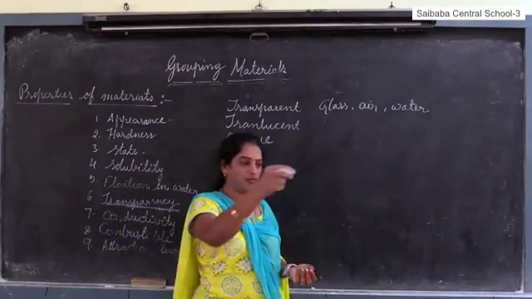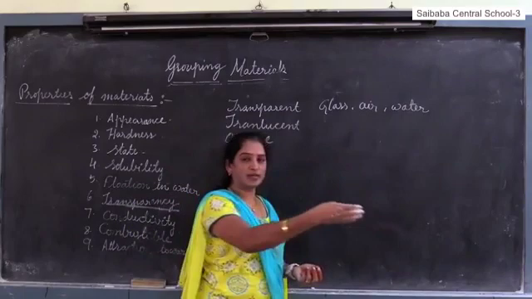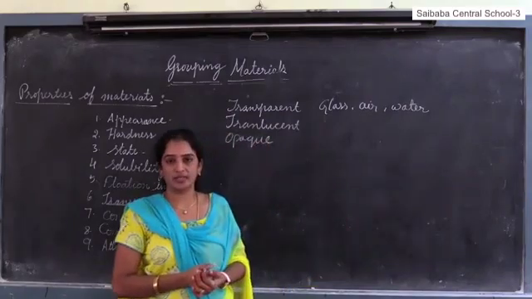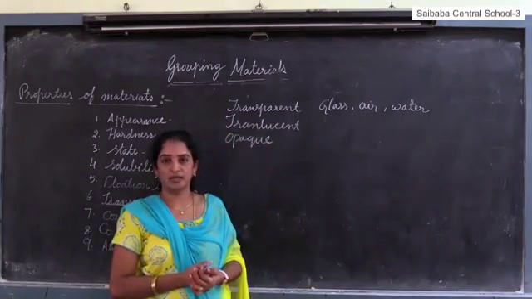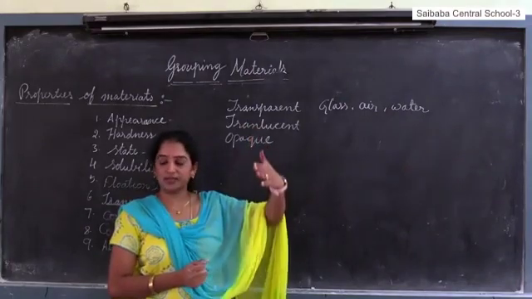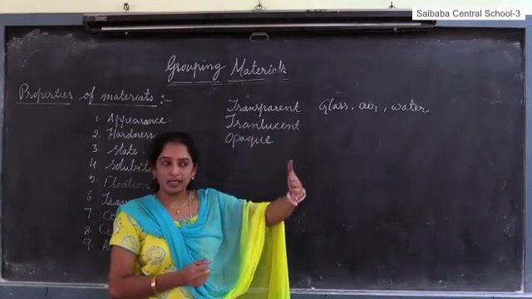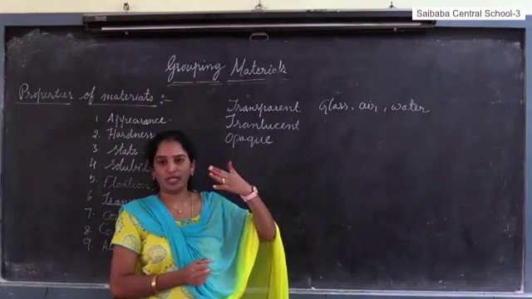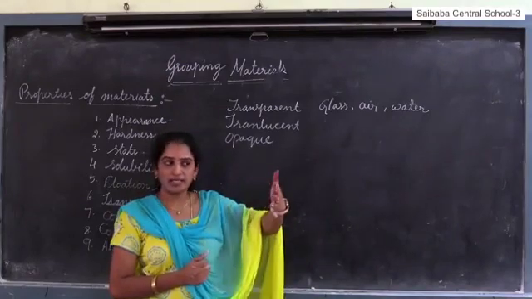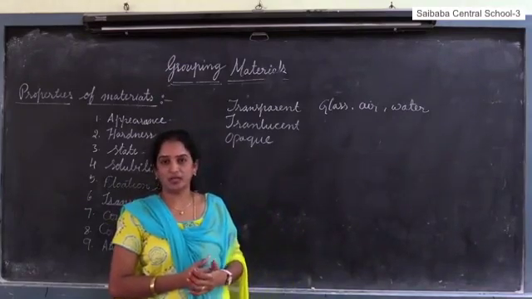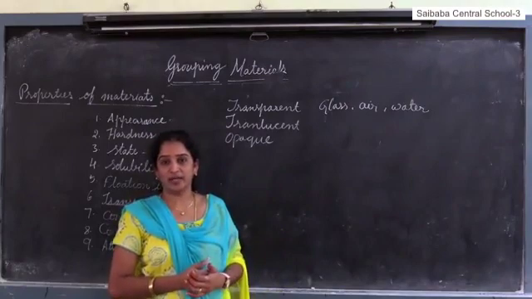Light falls on the objects and reflects to our eyes so that we can see the objects. Here air is present, so air is allowing the light to reach our eyes. So air is allowing the light to pass. So air is an example of transparent.